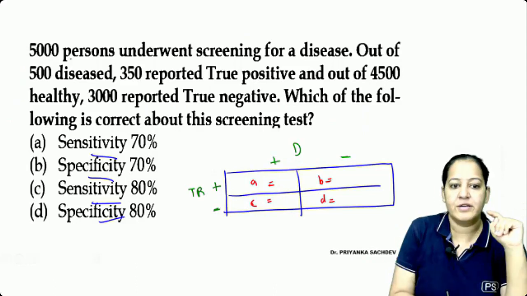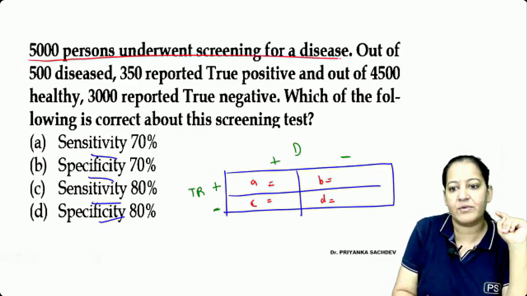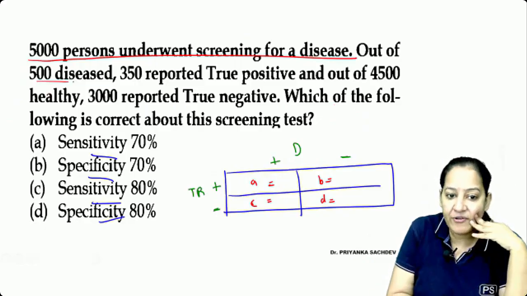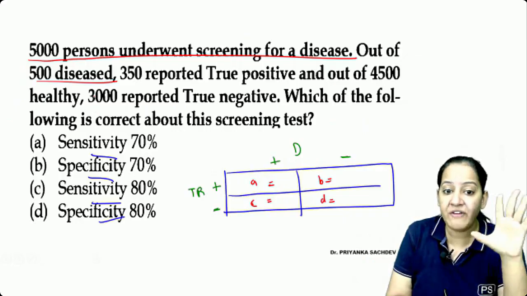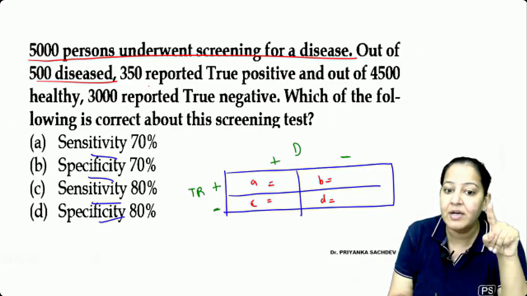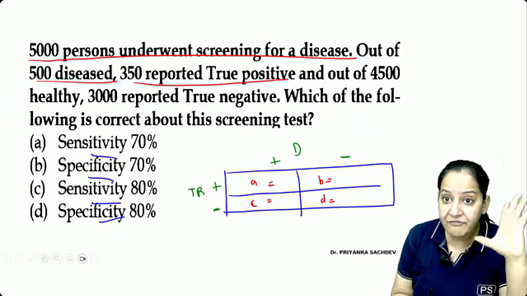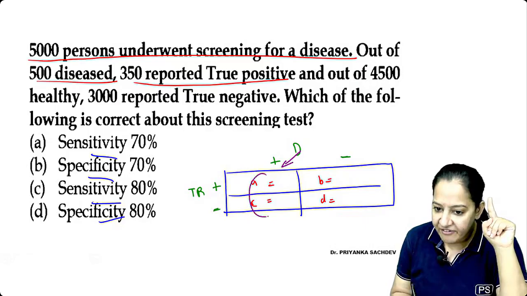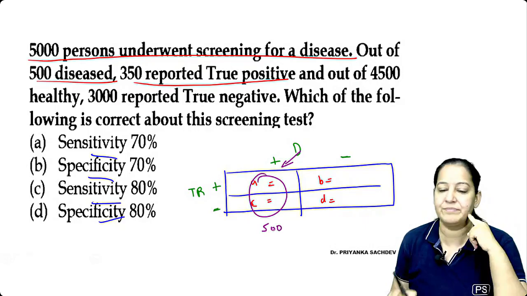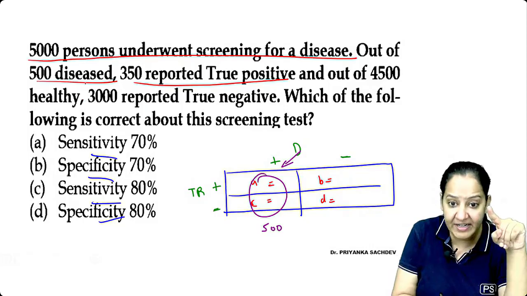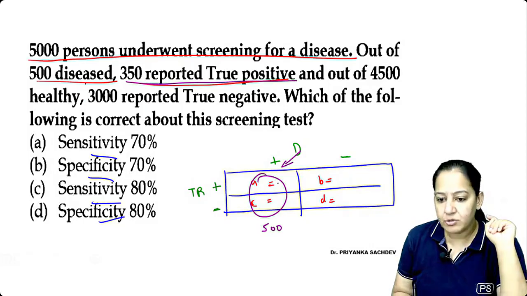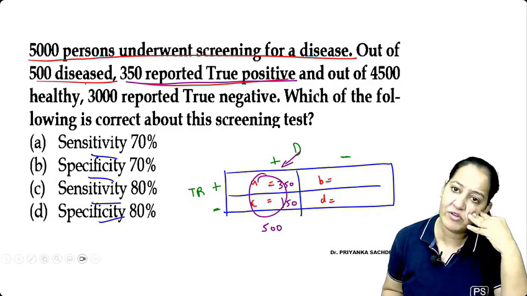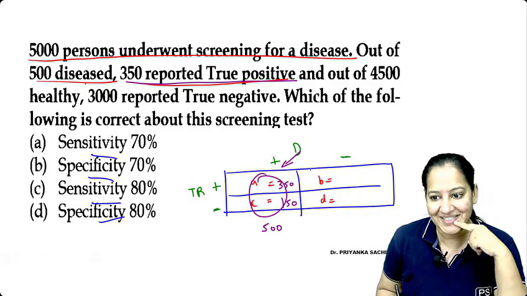Okay, read. Total 5,000 persons underwent a screening test. I guess ABCD total should be 5,000. Let's see. Out of 500 diseased, 350 are true positive. So the disease is present in 500. So A plus C is 500. Out of this 500 diseased, 350 are true positive. So A is 350. So obviously C is 150. They will not give you the value of C. Obviously, they will give you one of the values. I guess you got it now.